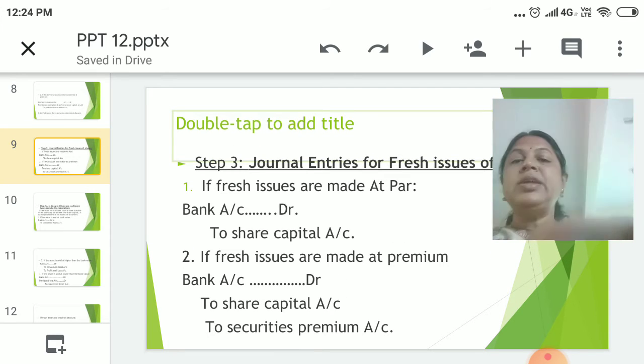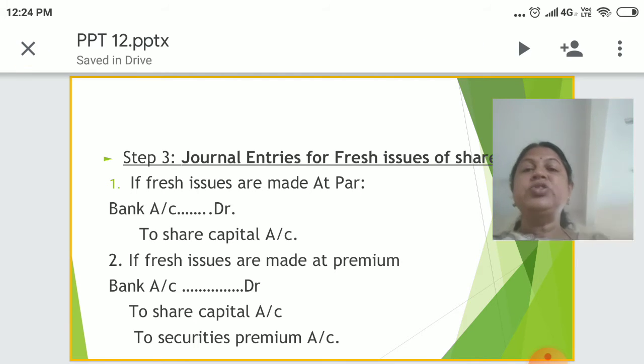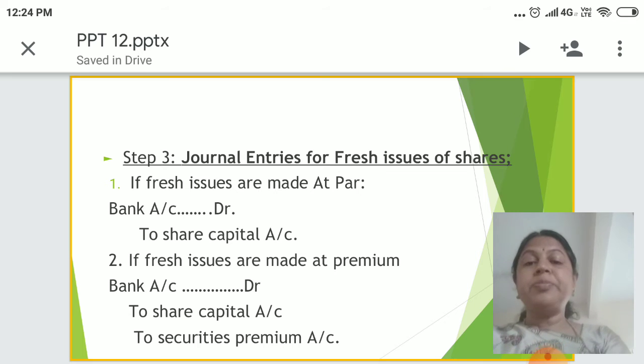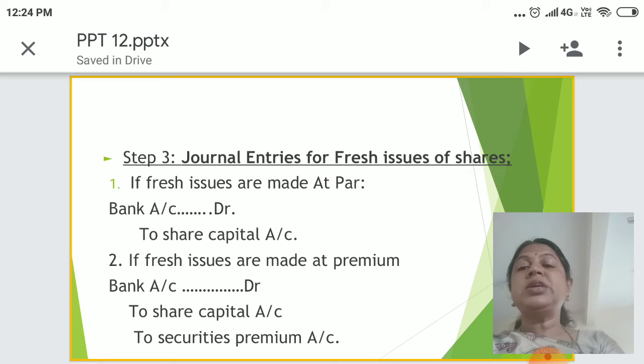Let's see step 3, journal entries for fresh issue of shares. If fresh issues are made at par, bank account debit to share capital account will be the journal entry. And the second one, if fresh issues are made at premium, bank account debit to share capital account, to securities premium account.